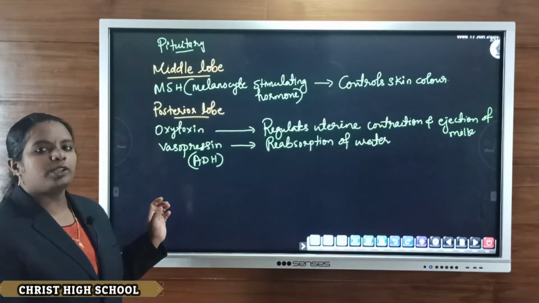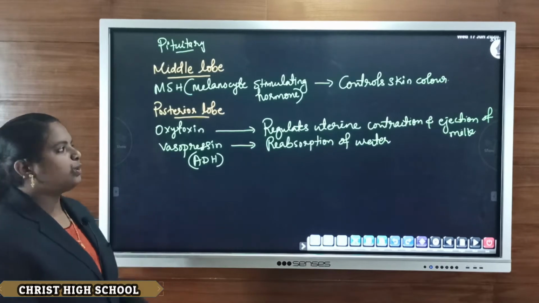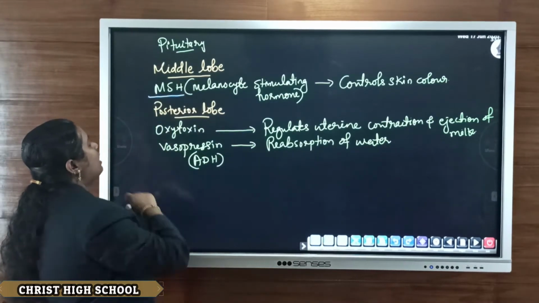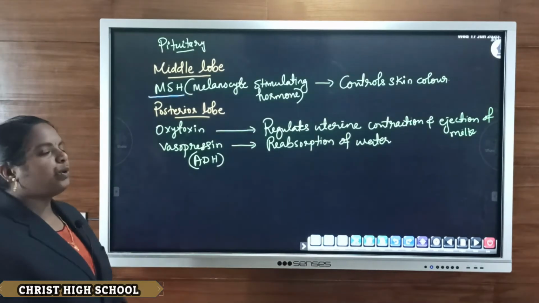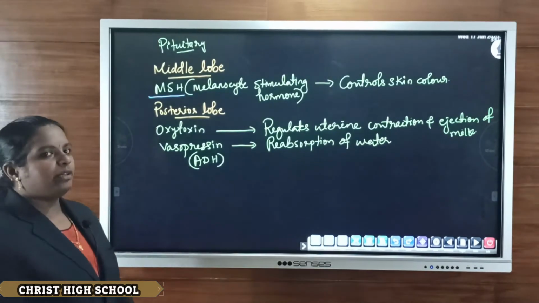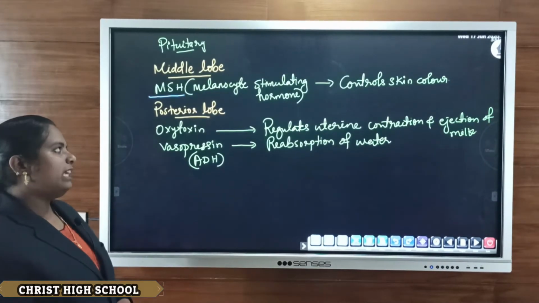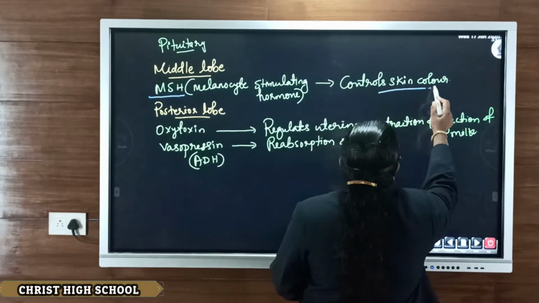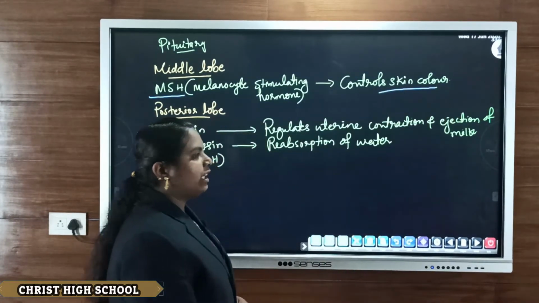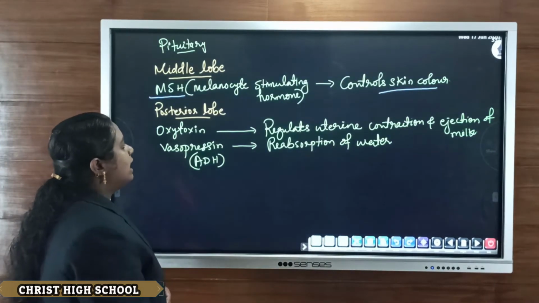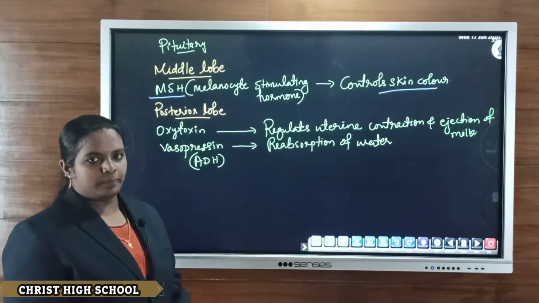Then the second lobe of the pituitary, the middle lobe. The middle lobe of the pituitary secretes one hormone, known as melanocyte stimulating hormone or MSH. Its main function is that it controls skin color.